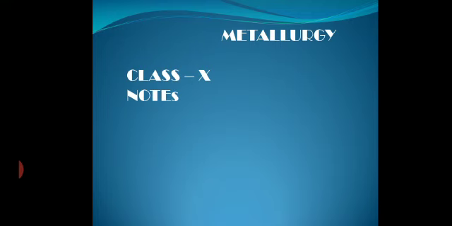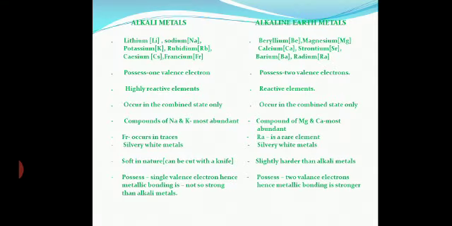Now coming to the properties of the two most important groups in the periodic table, that is group 1 and group 2. Group 1 belongs to alkali metals and group 2 belongs to alkaline earth metals. According to the old convention, group 1 is 1A and group 2 is 2A, but let me tell you, that is the old convention. The new convention uses natural numbers. So alkali metals is group 1 and alkaline earth metals is group 2.